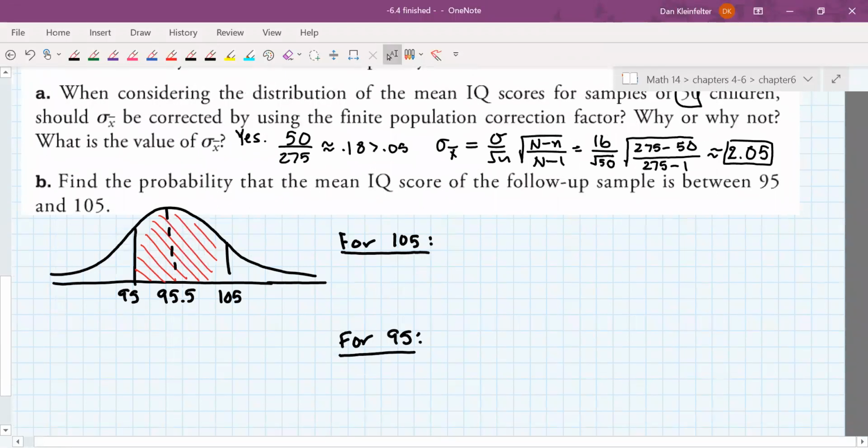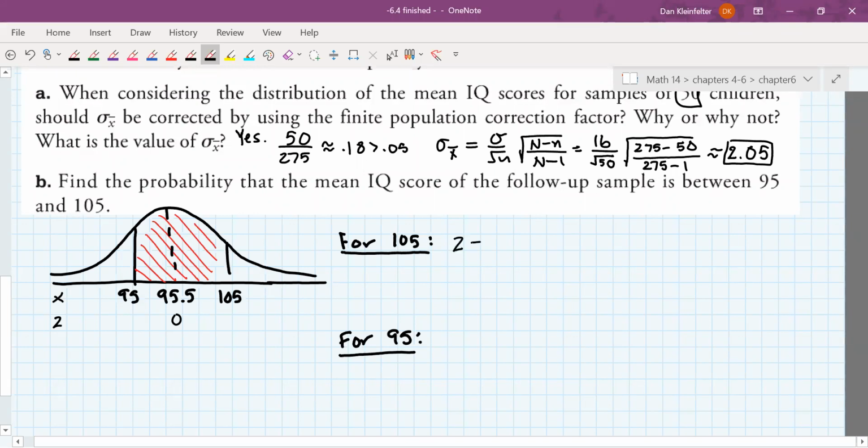So now we want to find the probability that the mean IQ score of that sample of 50 kids is between 95 and 105. I've already started with a picture in here. Those are our X values. We're going to have to calculate some Z scores and look up some values in the table. So let's start with 105 first.